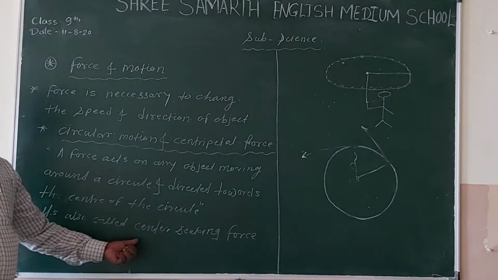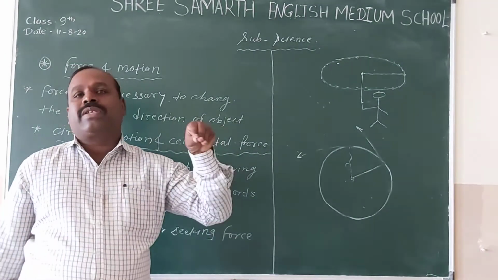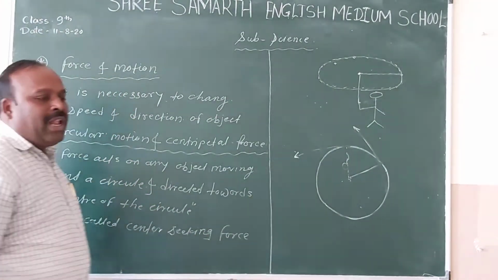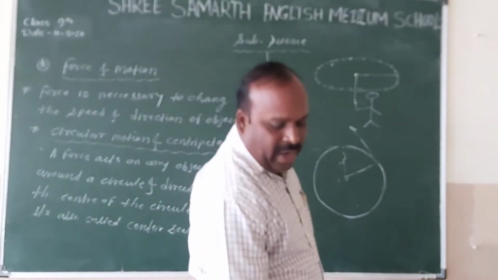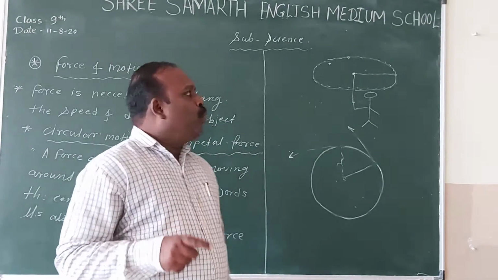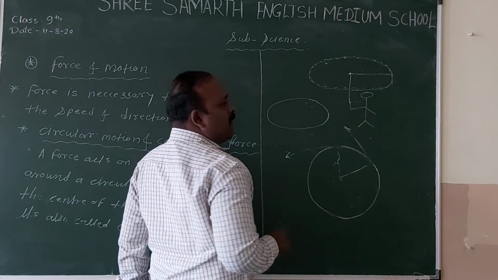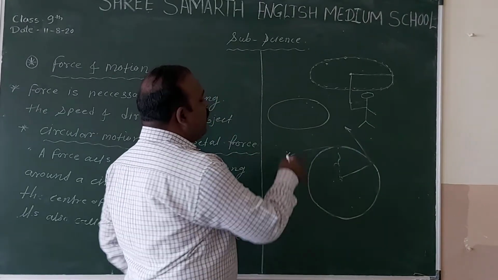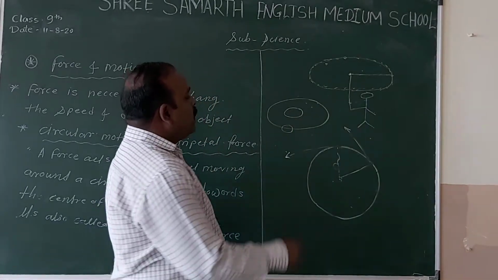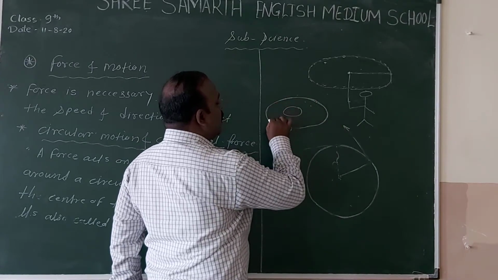Centripetal force is also called a center-seeking force, which means the object is moving towards the center. Such a type of force is called a centripetal force. Now again a question comes to our mind. You know that the moon is the natural satellite of Earth, and the moon is moving in a definite orbit. Suppose this is the orbit of the moon and this is the Earth, so what happens? The moon is moving in a definite orbit around the Earth.